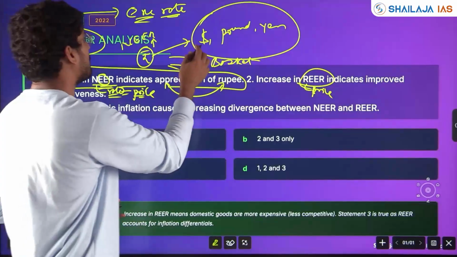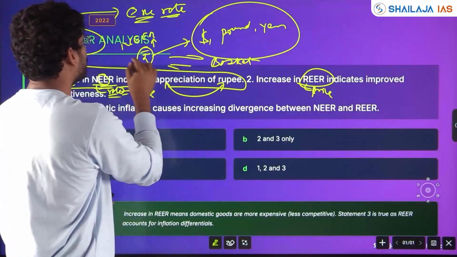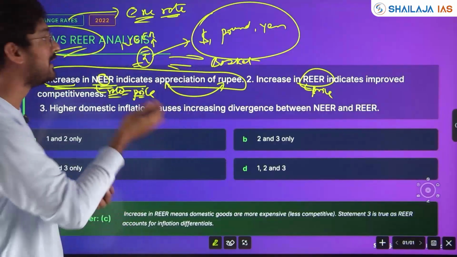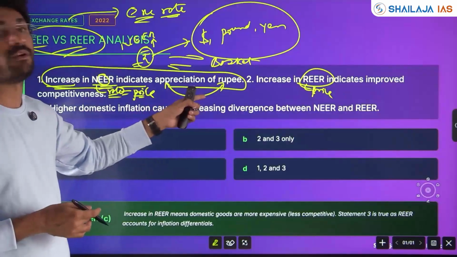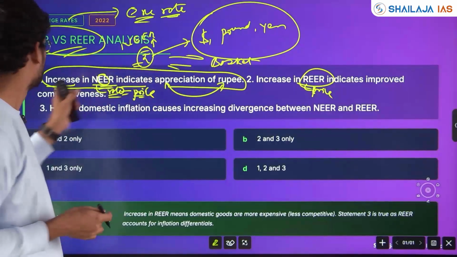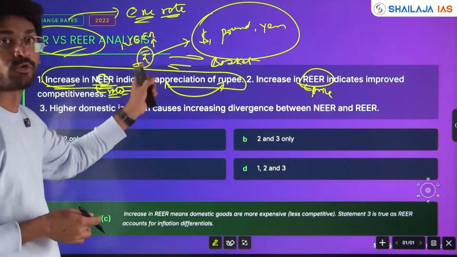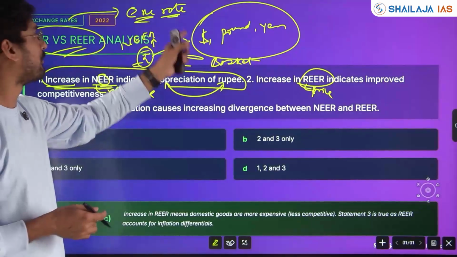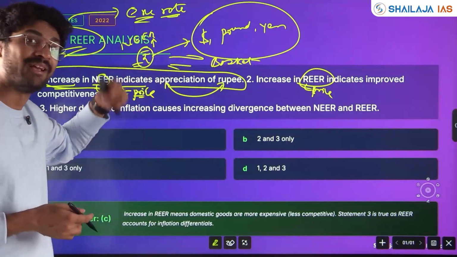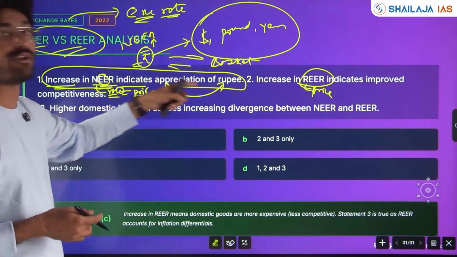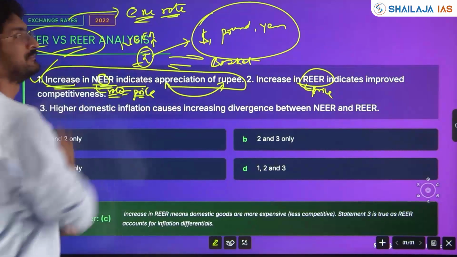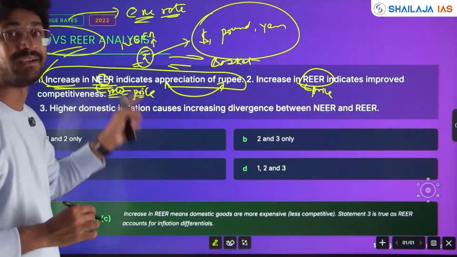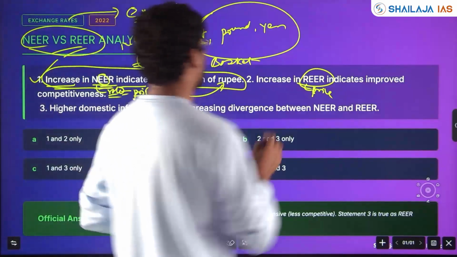For example, if $1 was 90 rupees and now we are getting $1 for 80 rupees, then the rupee is strengthening, or appreciation of rupee is happening. Increase in NEER means rupee value is increasing. For $1, the amount of rupee is reducing. Appreciation of rupee is happening when NEER increases. Correct? You need to have clarity of the fundamentals, then only you can answer.